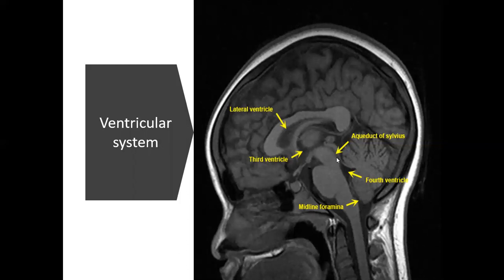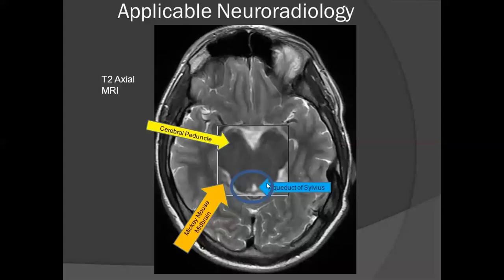Tactile part, there is a small aperture. I will show it in the axial section. This is the fourth ventricle. This is the midline foramen. You can see this is the cerebral aqueduct, aqueduct of Sylvius. Through the midbrain, it goes to the fourth ventricle.